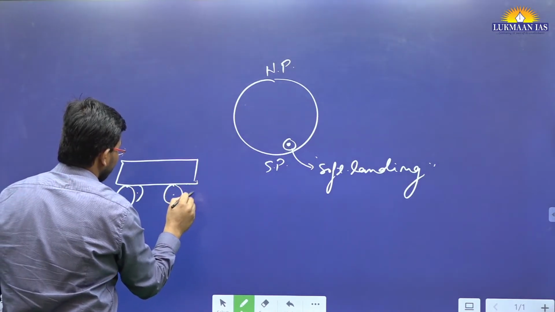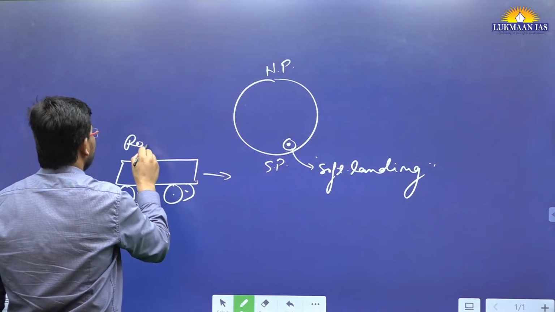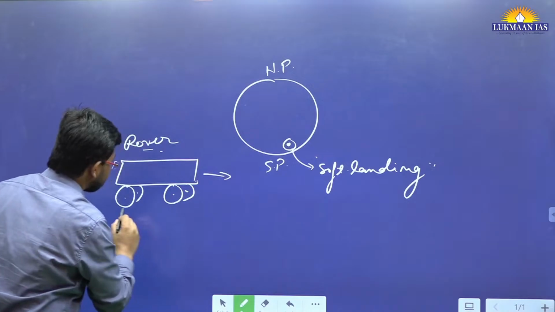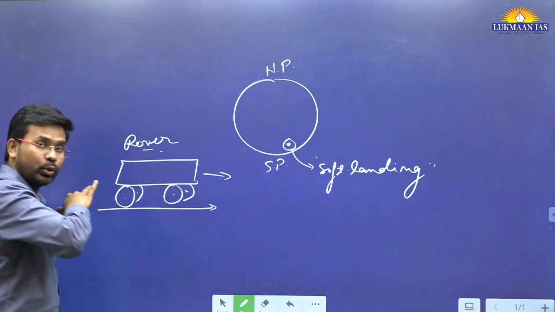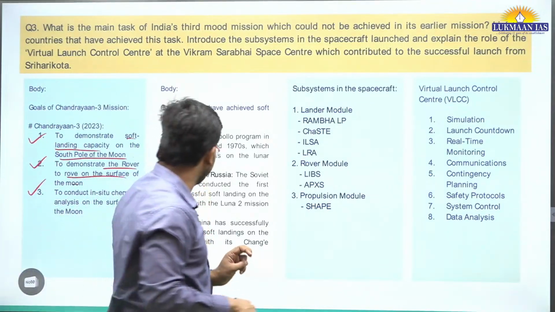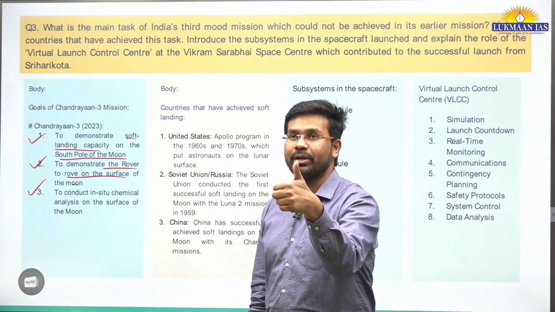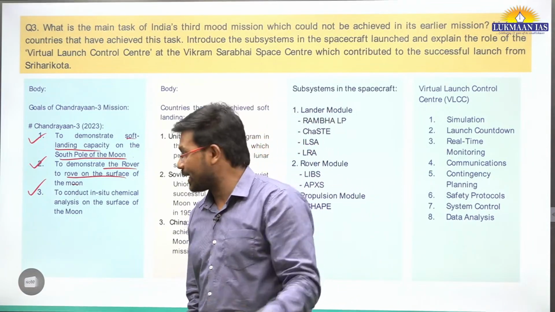So this was known as rover. We wanted to demonstrate the capacity that this rover will be able to rove on the surface of the moon, will be able to travel on the surface of the moon. Okay, so that was the second objective of Chandrayaan-3 mission. What was the third objective of Chandrayaan-3 mission?